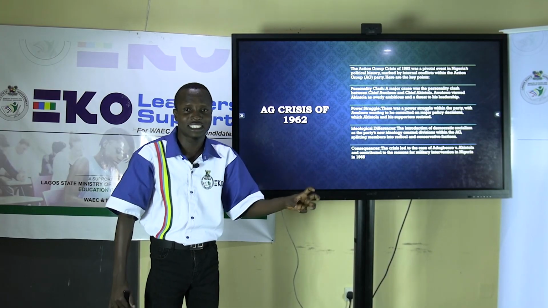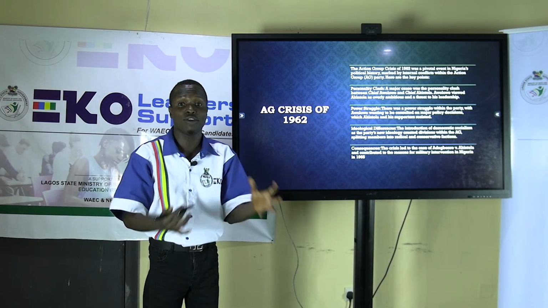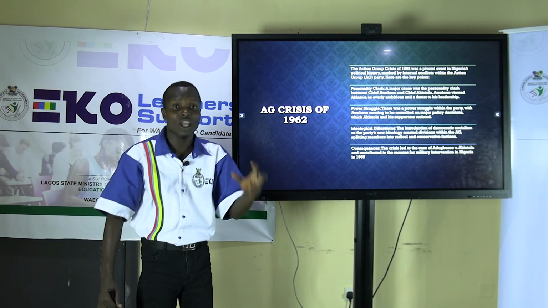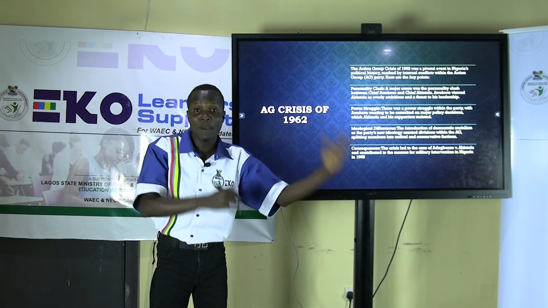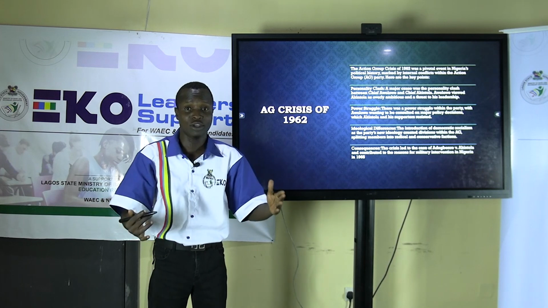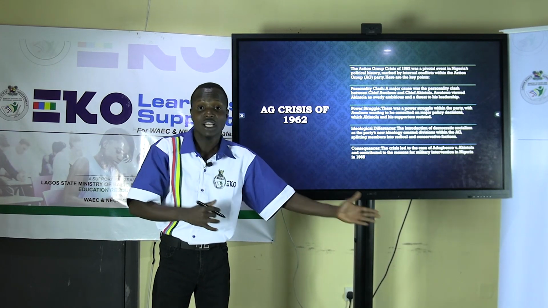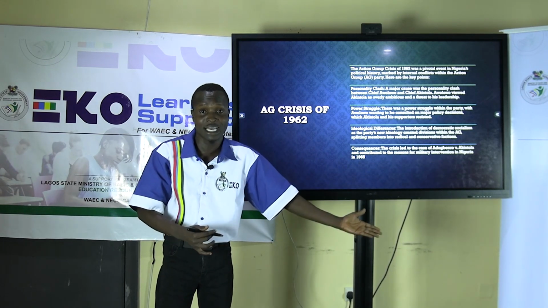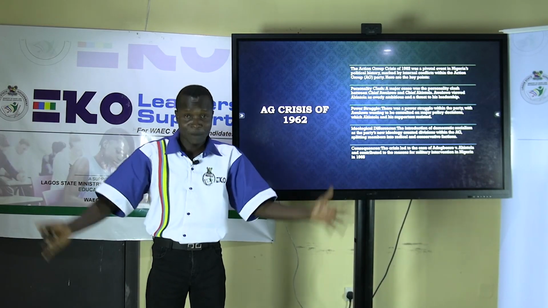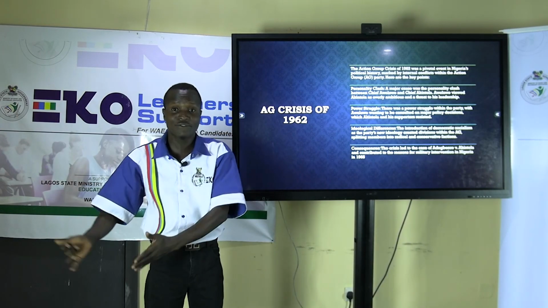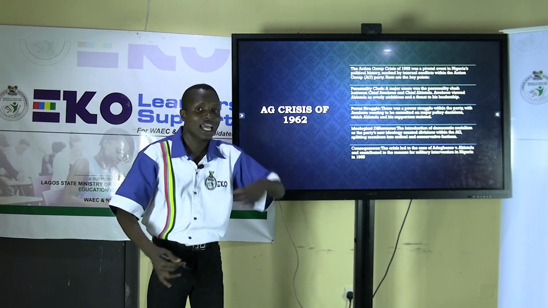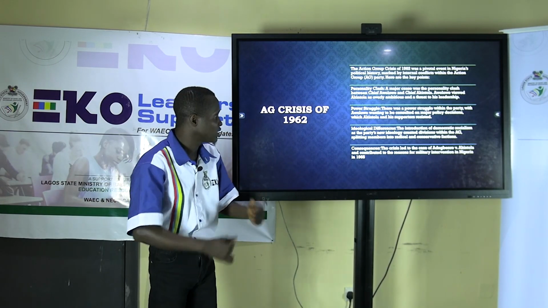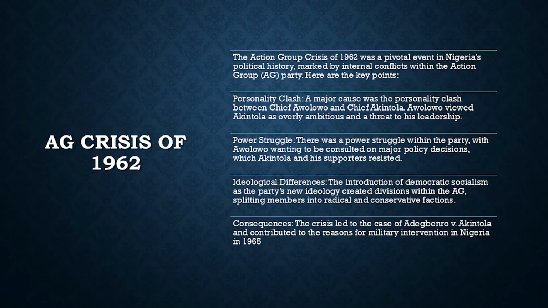What is democratic socialism? Socialism is a system of government whereby the state rules. They wanted a democratic socialism whereby the state and the people too will rule together, like a mixed economy, whereby the state can have a say in the economy and political system, and also the citizens can have a say, like a mixed economy, which did not go well with Akintola and his people, and this brought about ideological differences, consequences.